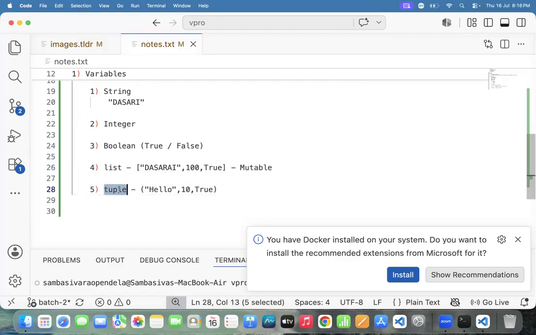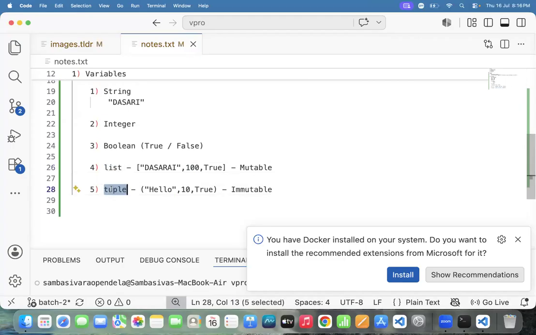What is the tuple? Tuple is also a collection of values. But we are unable to modify the value. If you ask me to change 10 to 20, we are unable to change it. Then that nature we call immutable. Which one is mutable, and which one is immutable?